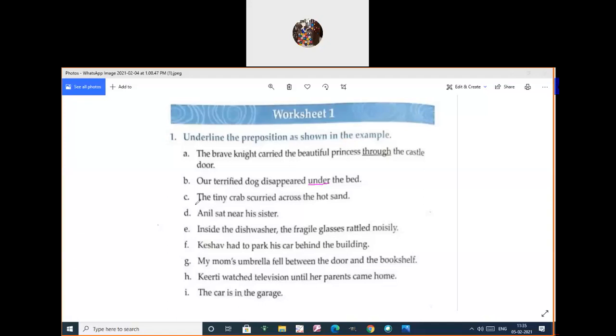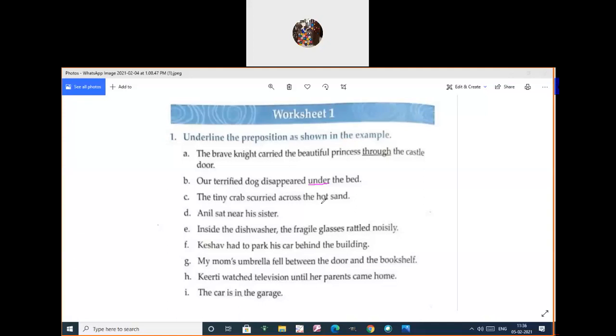Welcome to the C1. The tiny crab is skirting where? Across the hot sand. Where is it? Skirt means what?